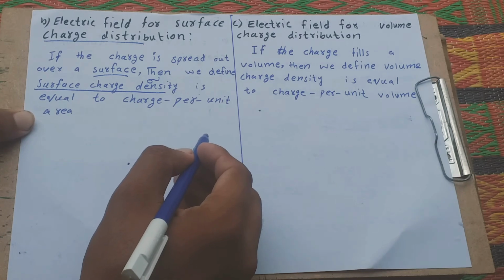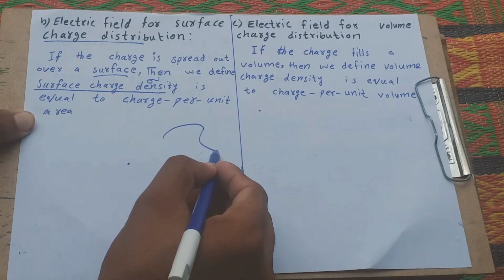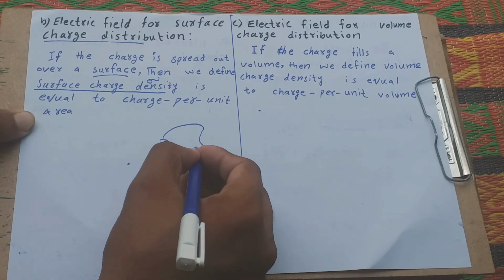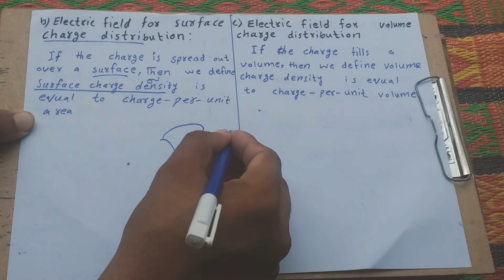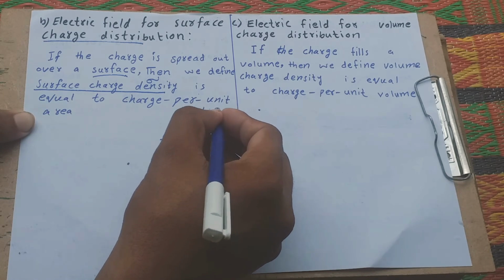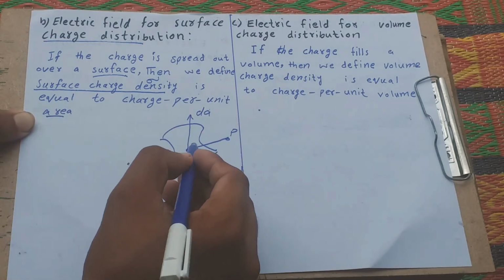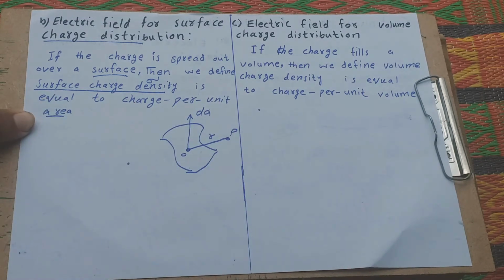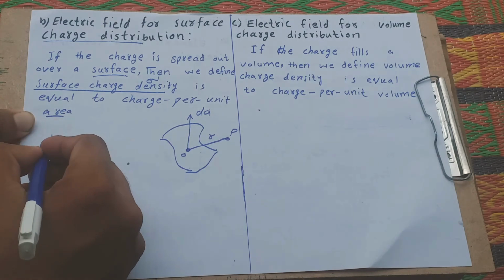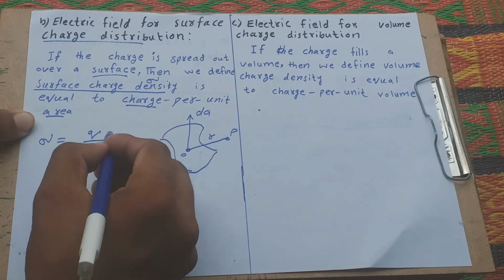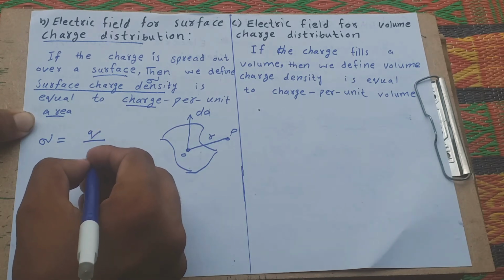For example, this is a surface at point P, and here is dA, where d means small area. R is the separation distance between them. The surface charge density sigma is equal to charge per unit area.